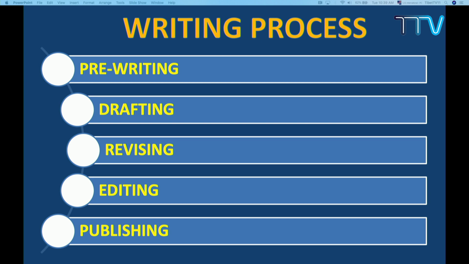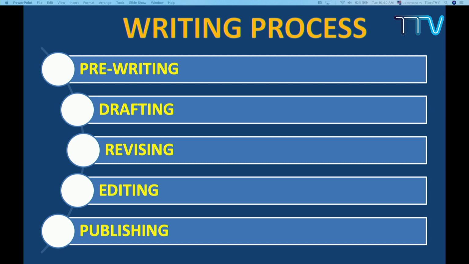So there are 5 processes. What are these 5 processes? First is pre-writing, then drafting, then revising, then editing, and finally publishing. These are the 5 processes that you have to use whenever you write a small piece of writing. So today, for the paragraph, you have to keep this in mind.